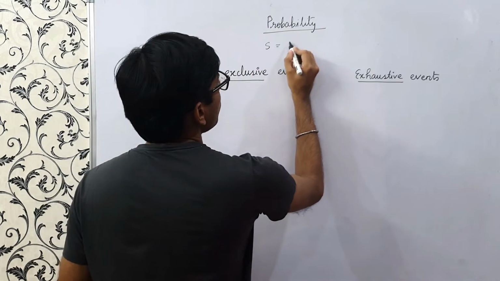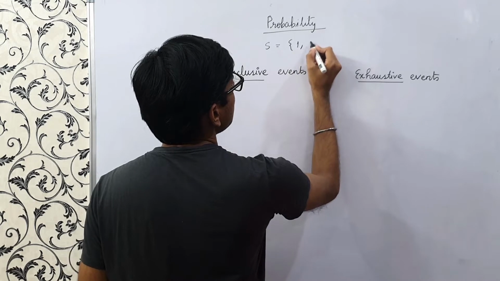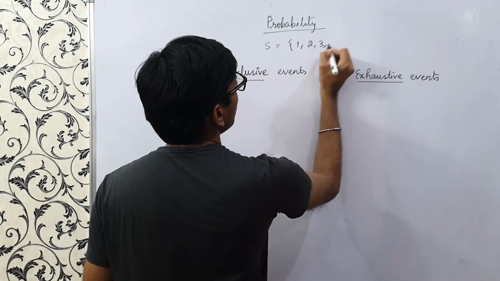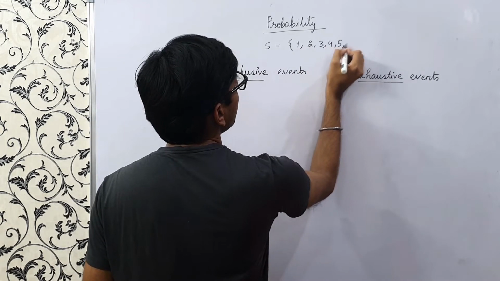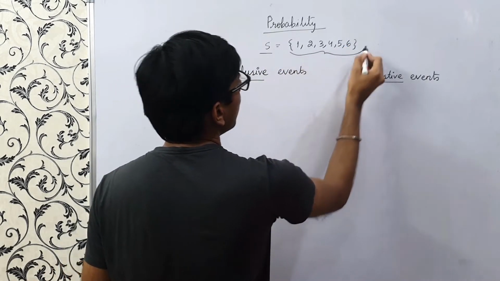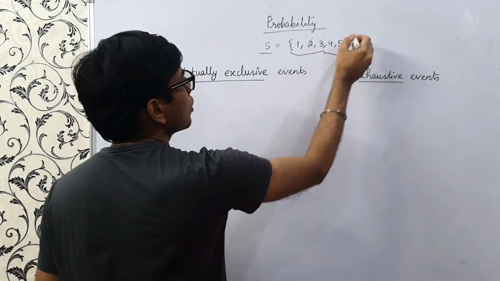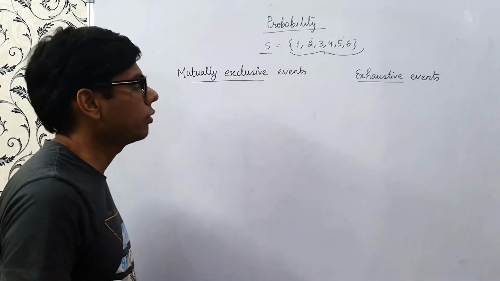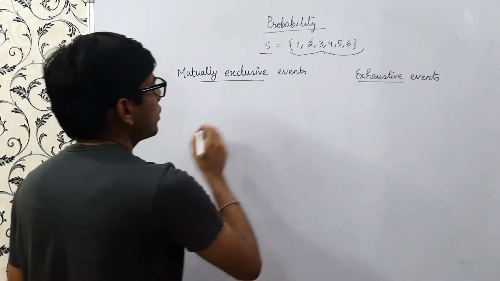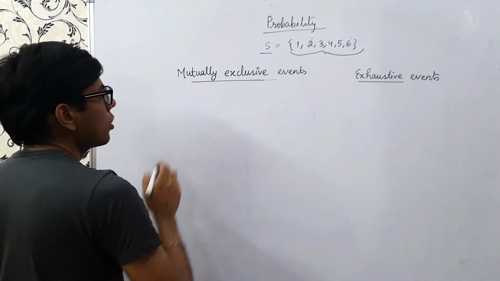Suppose I consider a random experiment of throwing a dice. The outcomes would be 1, 2, 3, 4, 5, and 6. This is my sample space, and these are my individual outcomes. So let us understand what mutually exclusive events are and what exhaustive events are.